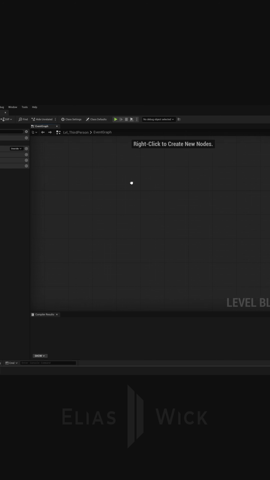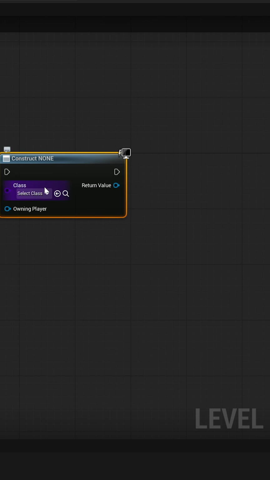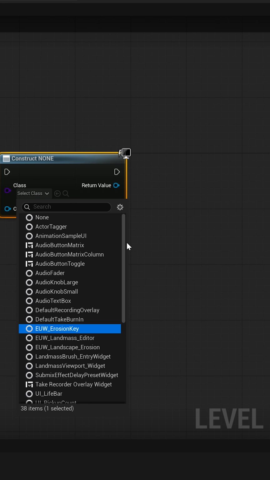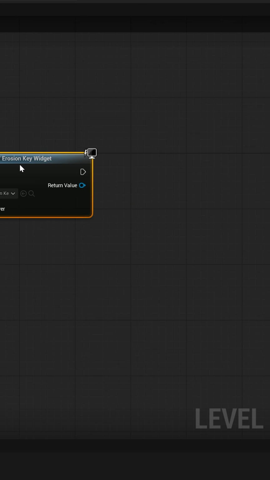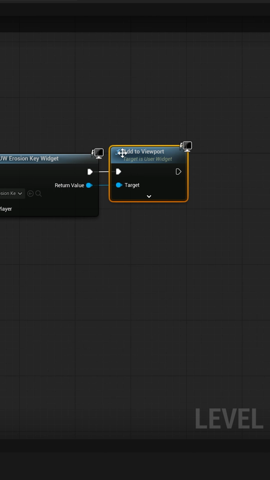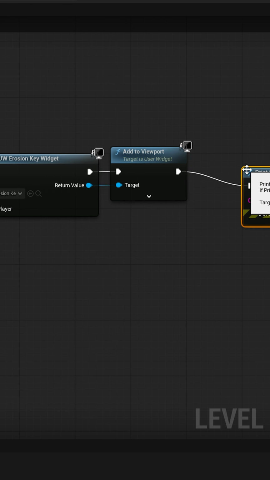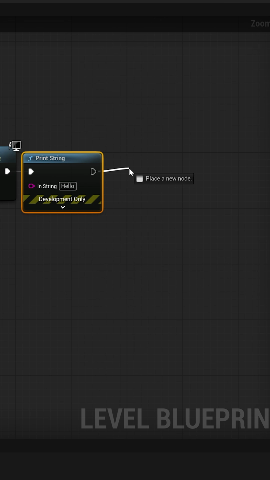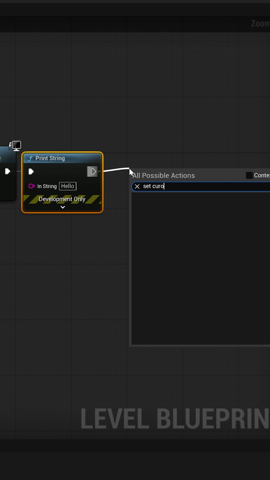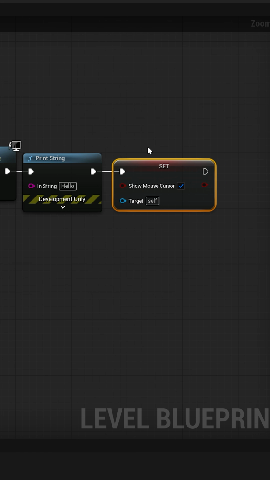In Unreal Engine, if I go ahead and just add a node, let's call this Create Widget. Let's create this widget over here, and then let's do Add to Viewport. And then just print something to the screen, Print String. And then let's do Set Cursor Shown and check this as well.